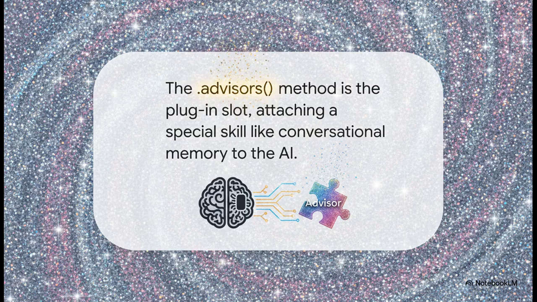Now this is where the magic happens. See that .advisors method right in the middle? That's us telling the system, hey, hold on. Before you answer this, I want you to use this special skill. In this case, we're probably attaching some kind of memory advisor, using a conversation ID to give the chatbot the context of everything we've talked about before. This is the plugin slot. This is where the superpower gets added.